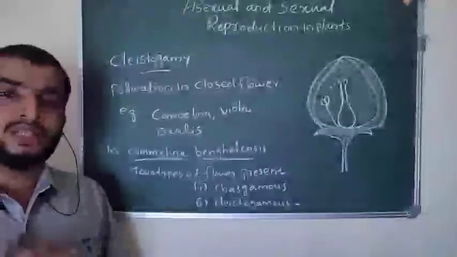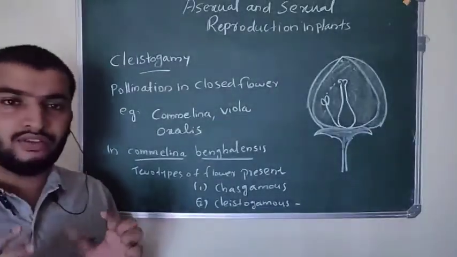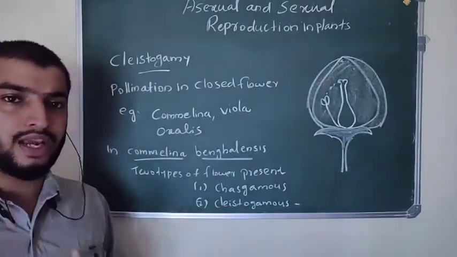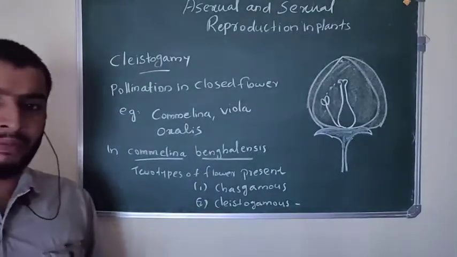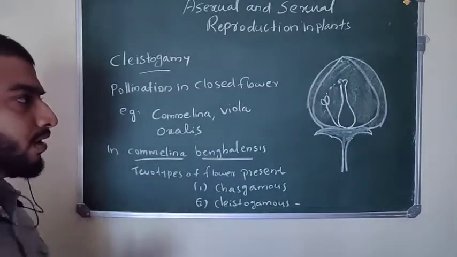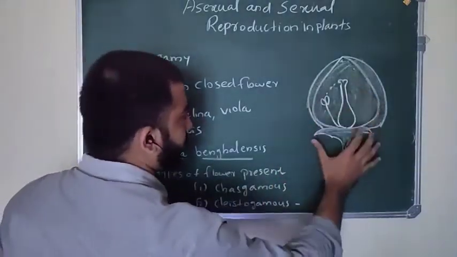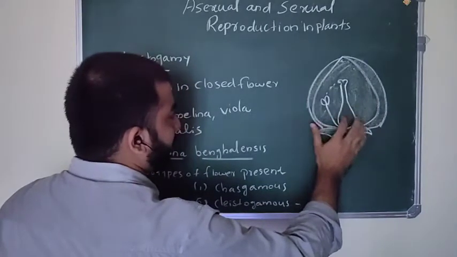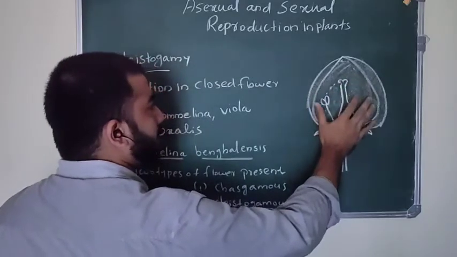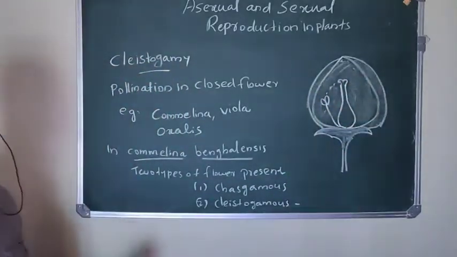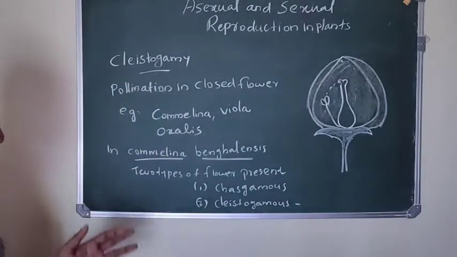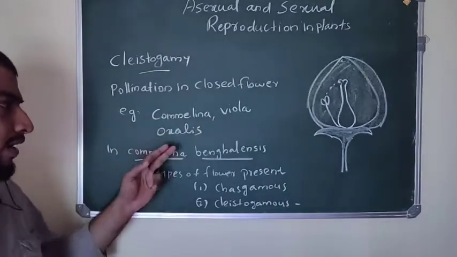In order to perform self-pollination, the plants show different adaptations or mechanisms. So let's study what are those. The first mechanism, cleistogamy. Cleistogamy means the flowers are always closed and their anther and stigma are never exposed. So this is a closed flower, and in this closed flower the pollen grains are transferred from anther to stigma of the same flower, and this flower is not going to open. They remain closed. So that mechanism is called cleistogamy, and it is present in plants Camelina, Viola, and Oxalis.